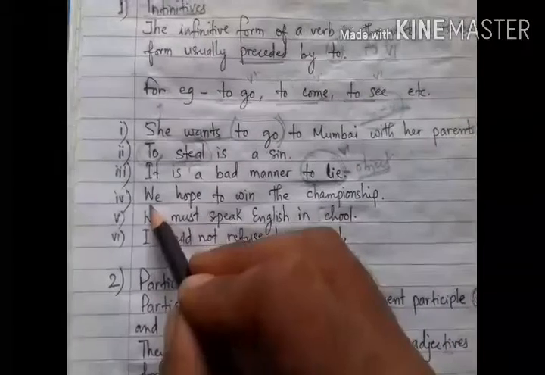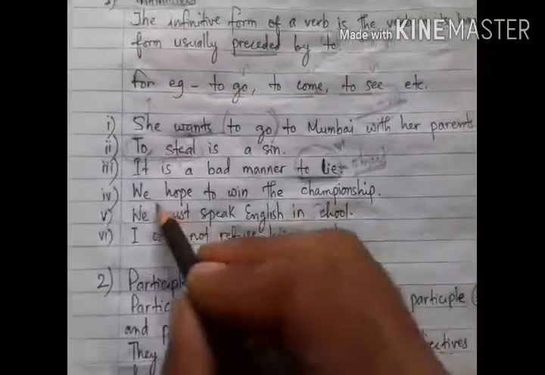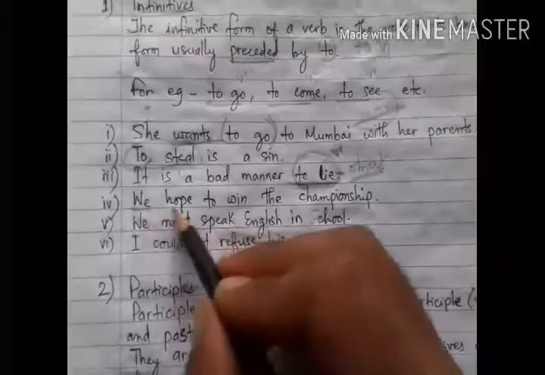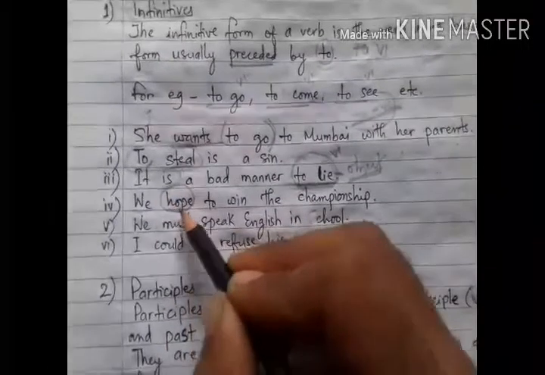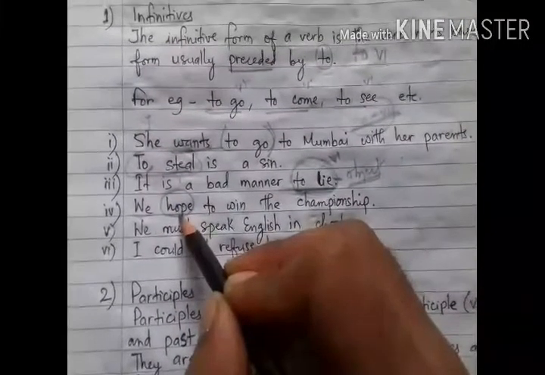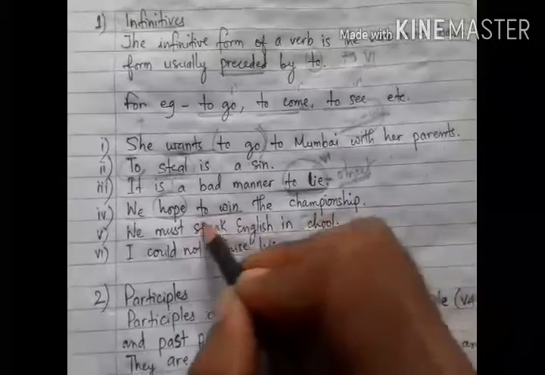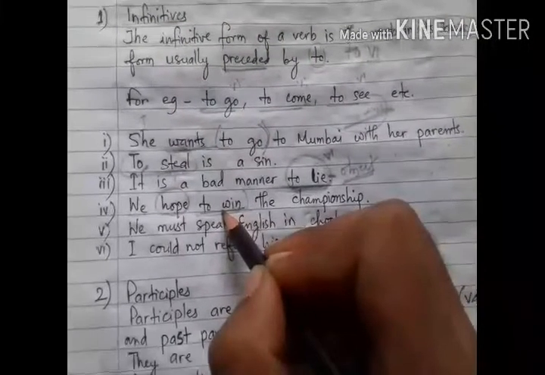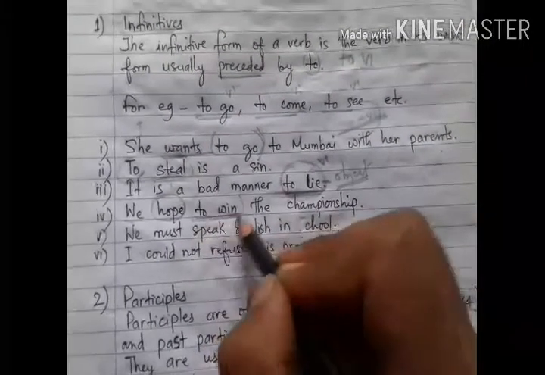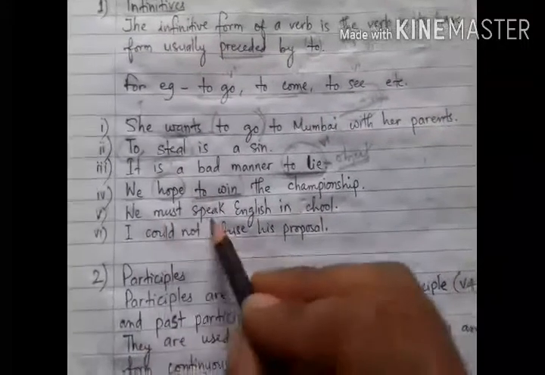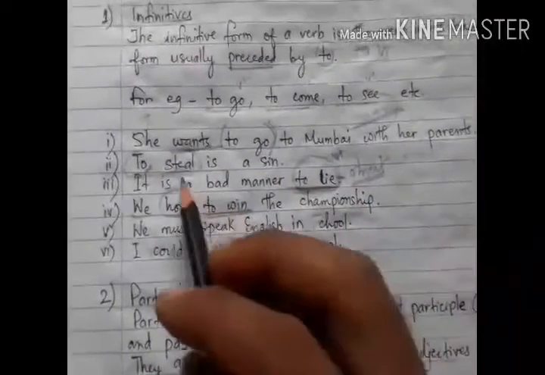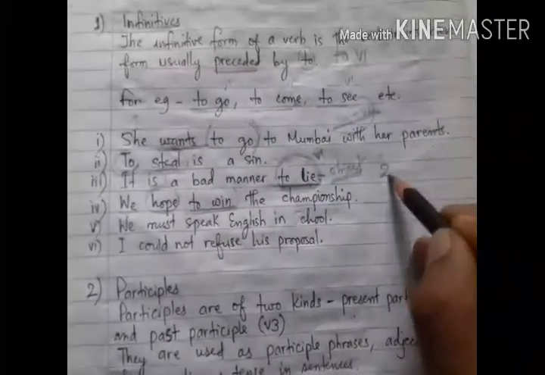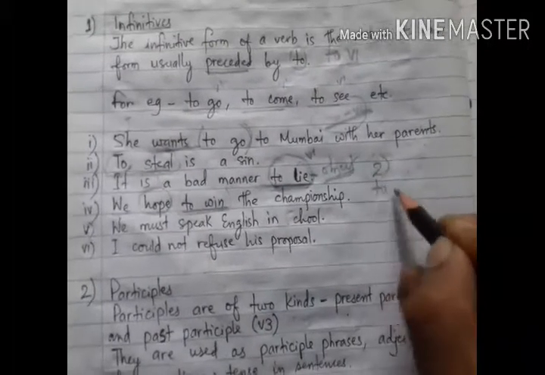Now see here, we hope to win the championship. So here, we hope, if you change the tense, if you change the number of subject, this verb hope will change, because it is a finite verb. But this to win is also a verb, but it will not change. So it is a kind of non-finite verb, infinitive. Understood? We must speak English in school. And I want to tell you that infinitives are also of two kinds. One is to-infinitives.